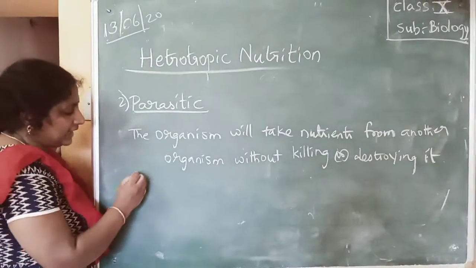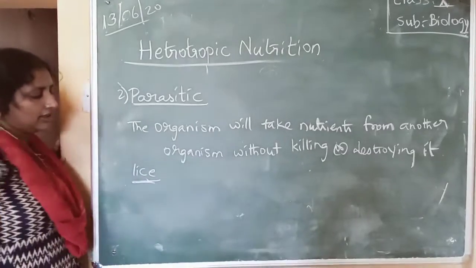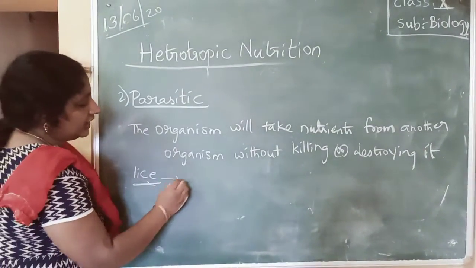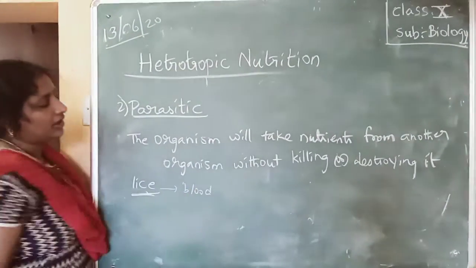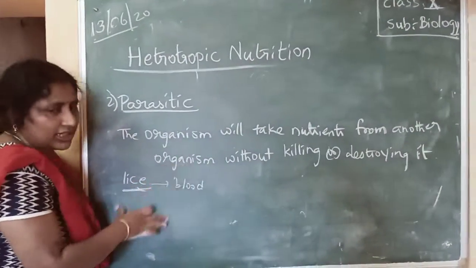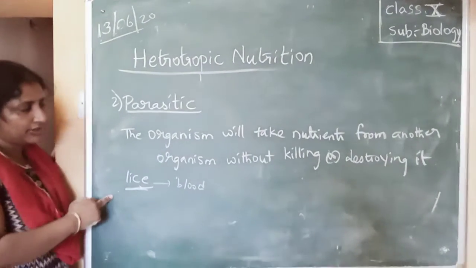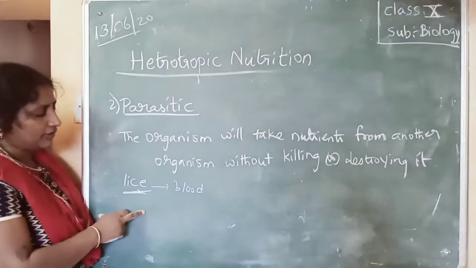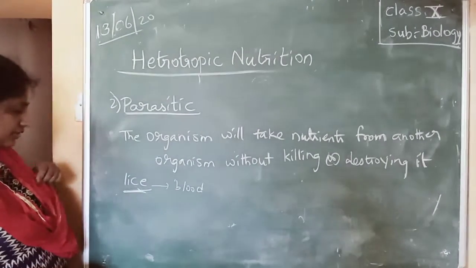If you see lice and the pain, what will it take? It will absorb blood from you, from your head. So it is not destroying you or killing you, but it is taking nutrients from you. That type of nutrition is called parasitic nutrition.